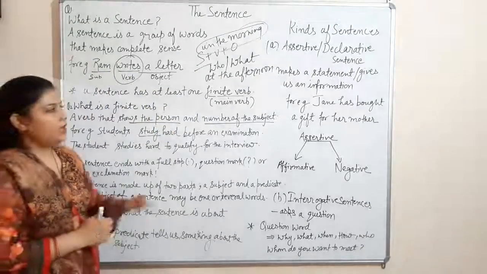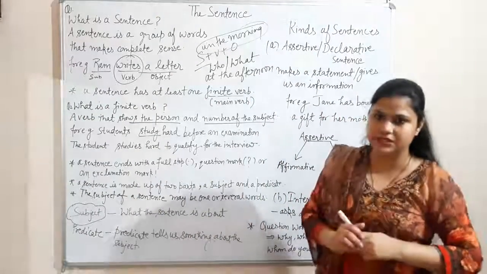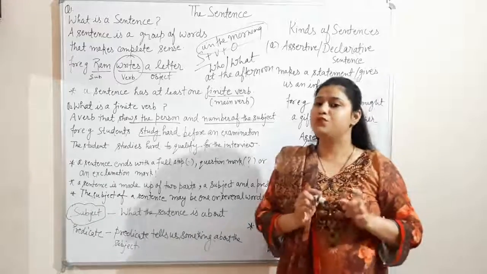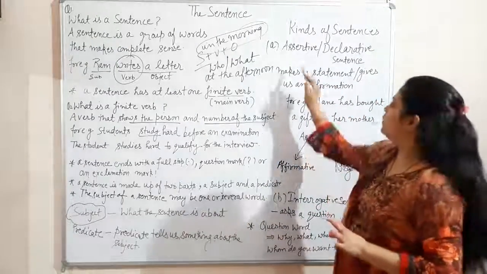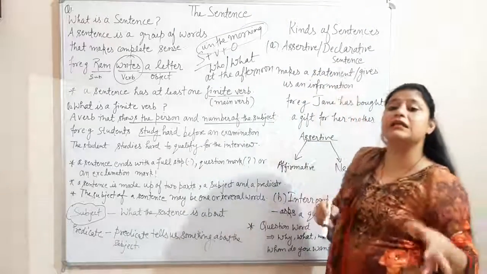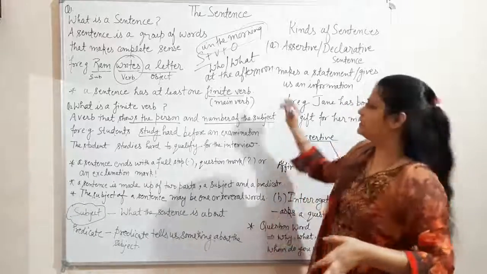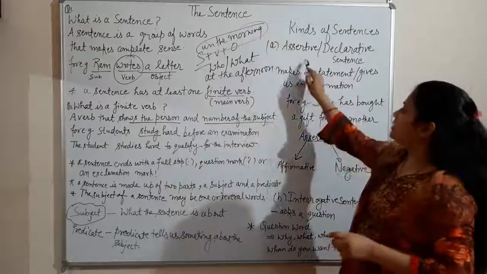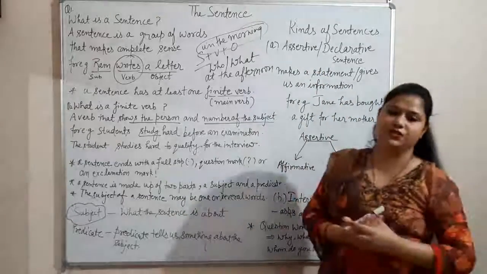Understood? Now the next thing is kinds of sentences. There are many kinds of sentences. In this video, part 1, I am explaining only 2 kinds of these sentences. First is assertive, or declarative, sentences. What is an assertive sentence? Assertive and declarative sentences are the same. An assertive sentence is a sentence which makes a statement or gives us information.